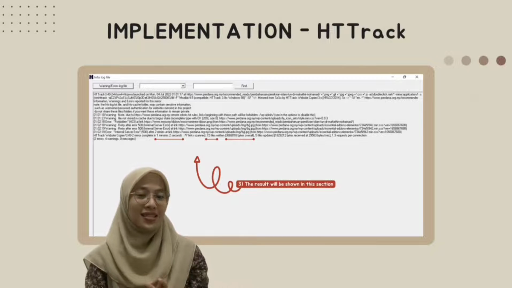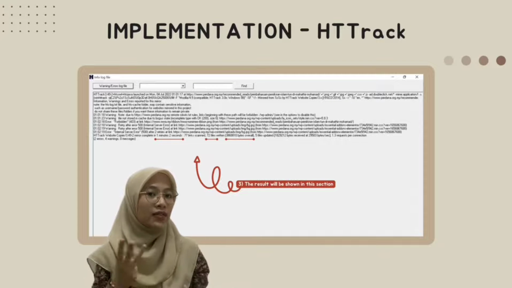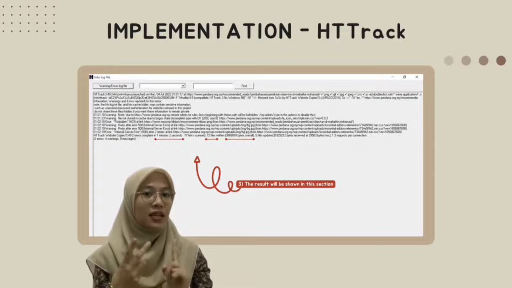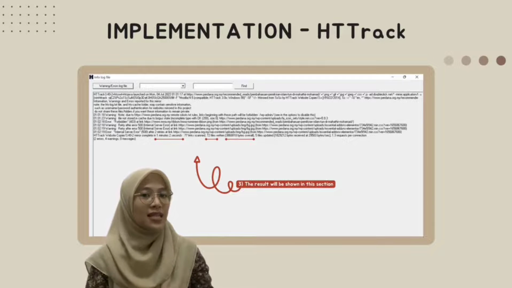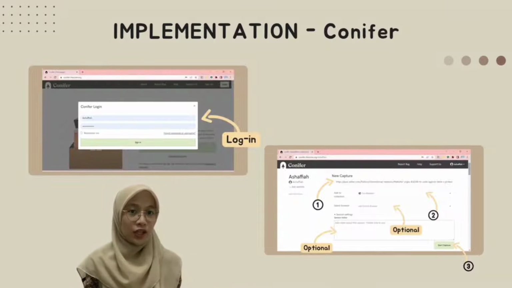Ta-da! So this is the metadata that we need from HTTrack. So as you can see in here, there are 3 of them. The first one is the duration, the second one is the number of files, and the third one is the size of this website.